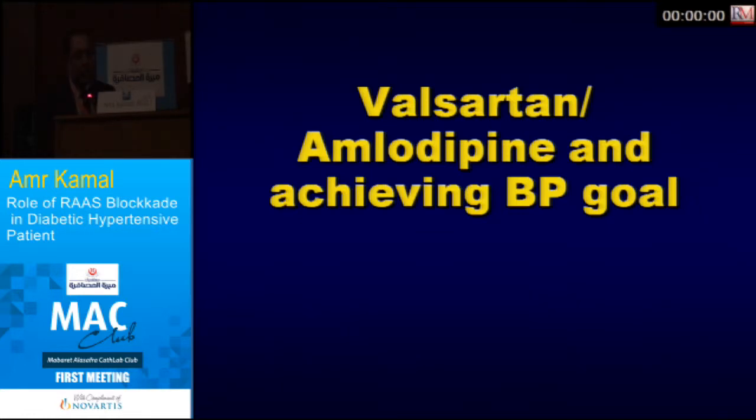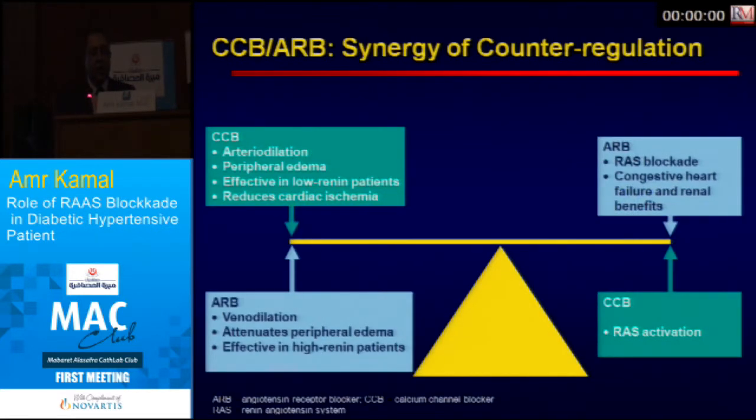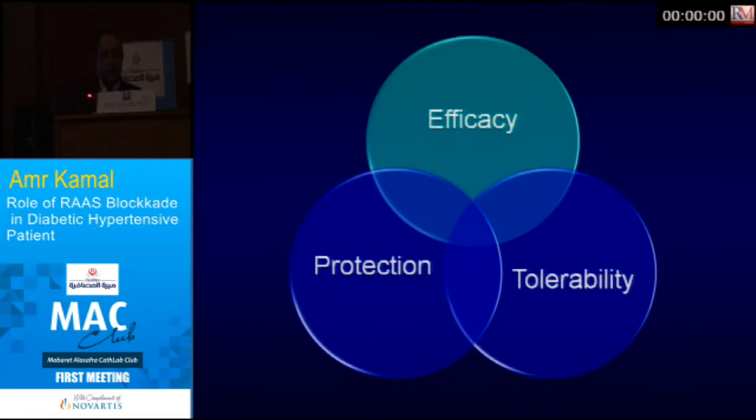Valsartan with amlodipine, in achieving the blood pressure goal, is a combination with synergy of both drugs, the ARB, which is valsartan, and the calcium channel blocker, which is amlodipine. You get the cumulative benefits of both drugs in a single pill combination. This single pill combination is very effective for the compliance of the patient. So you will control all these things with just 1 pill in the morning, and that's all. So the patient goes to his work, enjoys his life, and reaches his blood pressure goal with a single pill combination. So it's an efficient drug,